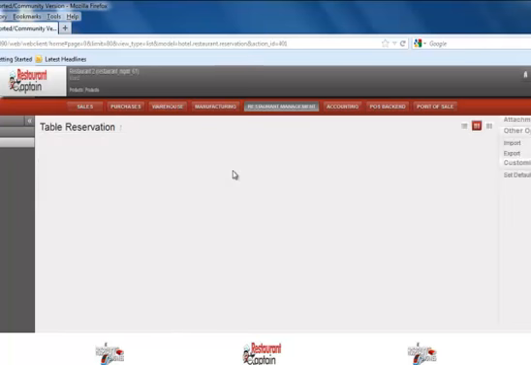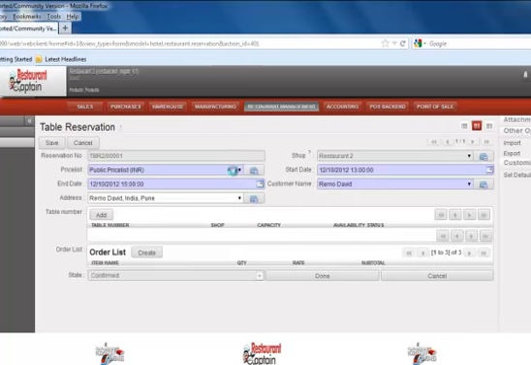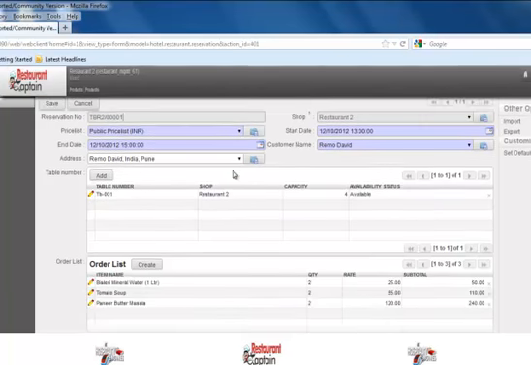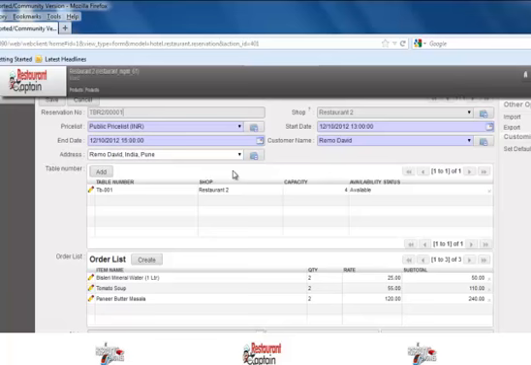For example, I have created one table booking for the 10th of December in the name of Remo, who has booked table 1, and the tentative order he had given to the hotel is Bisleri water bottle, tomato soup and paneer butter masala.